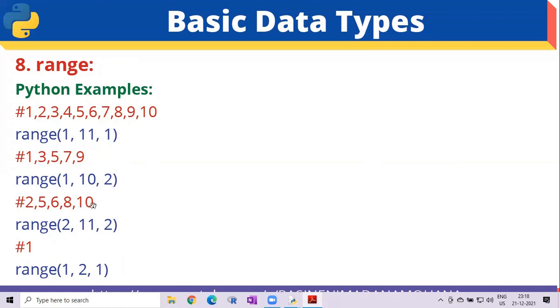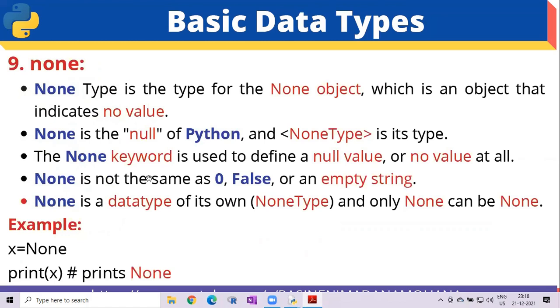Similarly, 2, 4, 6, 8, 10: range of starting value 2, end value 11, then the increment value 2. For example, if you have only one value here, the range has starting value 1 and the end value after 1 is 2. Then by default it takes the increment by 1. These are some examples of the range function. Then coming to the None type.